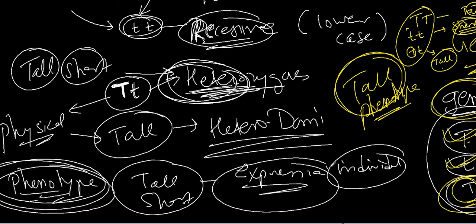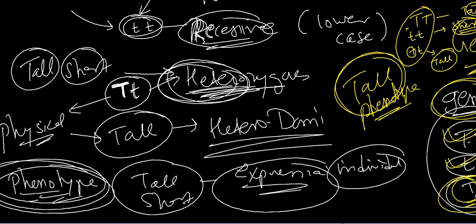I hope you understood the whole topic related to the selection of Pisum sativum by Mendel, reasons for his success, and the definitions related to the topic, that is allele, dominant, recessive, homozygous, heterozygous, genotype and phenotype.